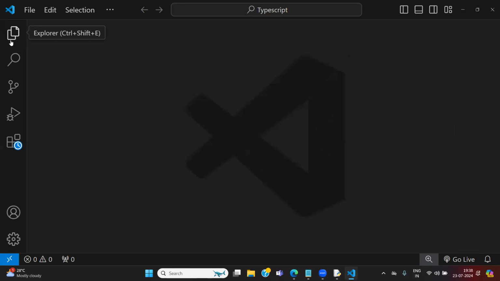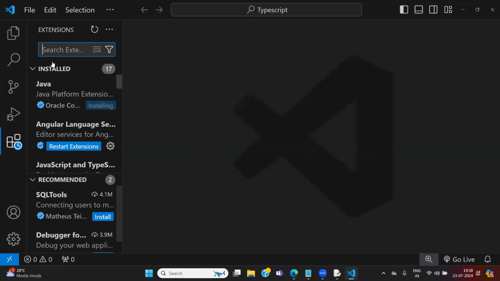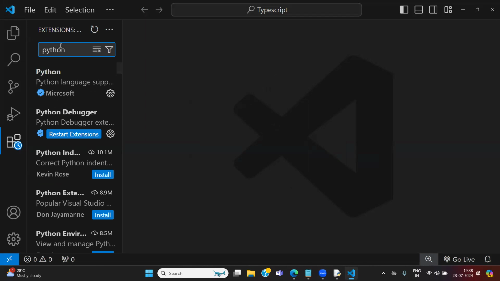After installing Visual Studio Code, you need to install one extension to run the Python code. Go to the fifth button here: 1, 2, 3, 4, 5. Just click on the fifth button. This is the extensions window. Search for the extension called Python. Visual Studio Code is an editor where you can practice all kinds of programming languages: C, C++, Java, Python. But my requirement is Python. My code will be Python code, so I just want to install one extension called Python. I want to add a flavor called Python.